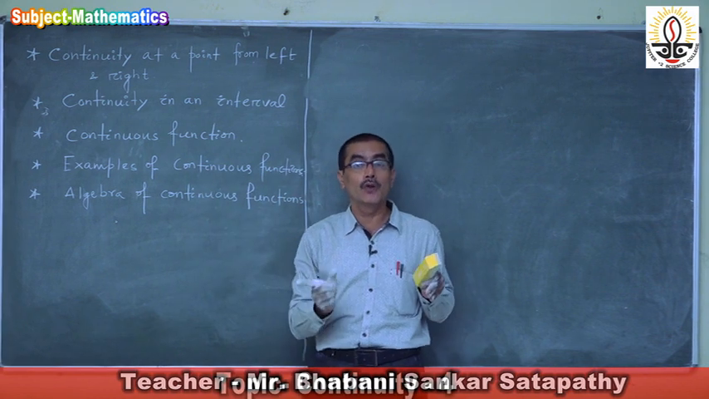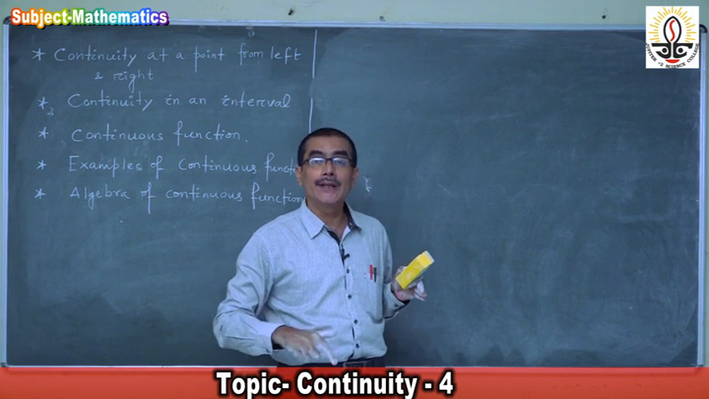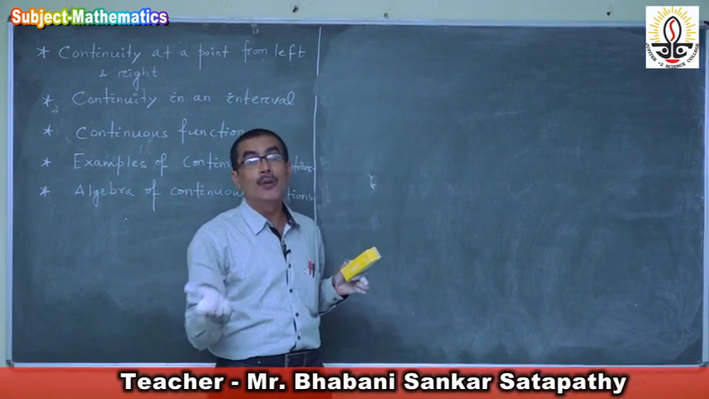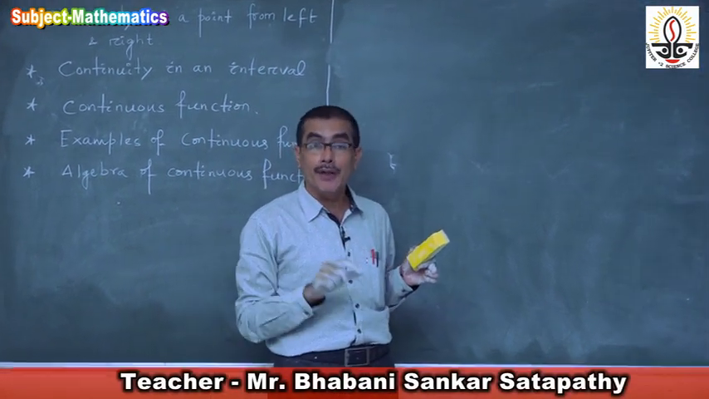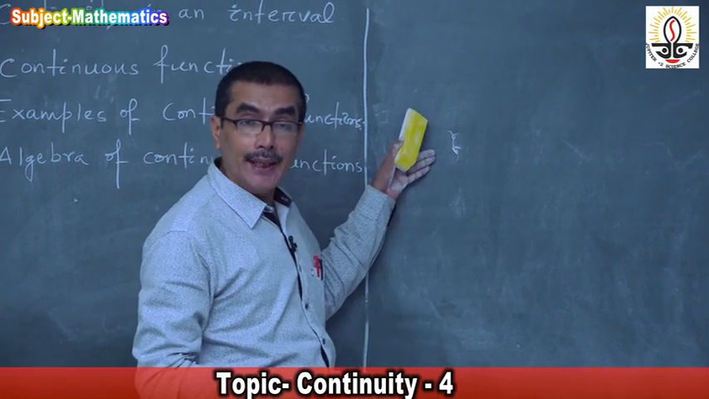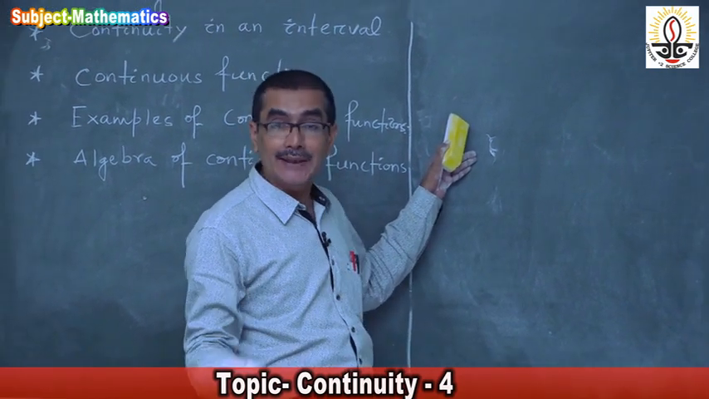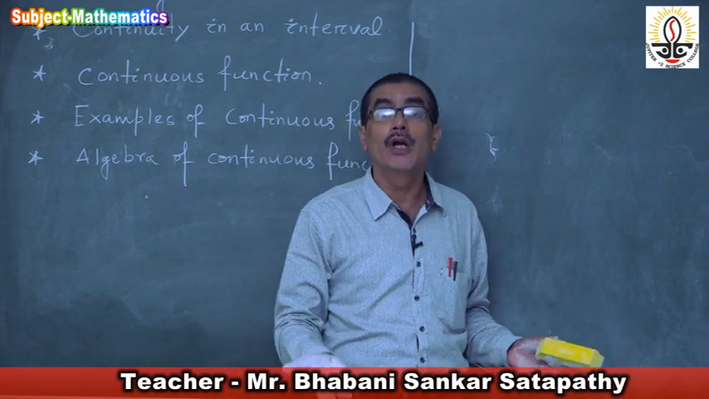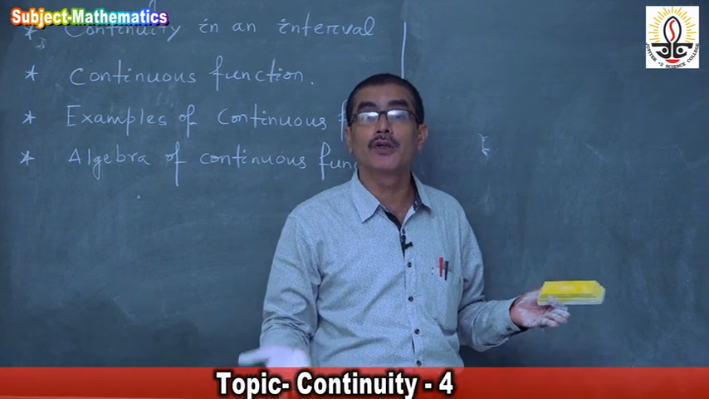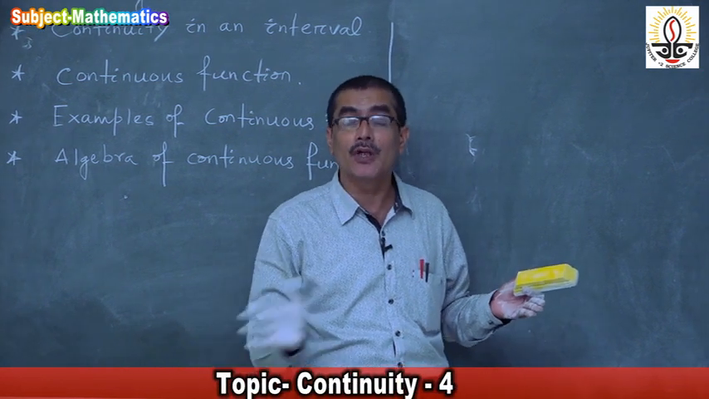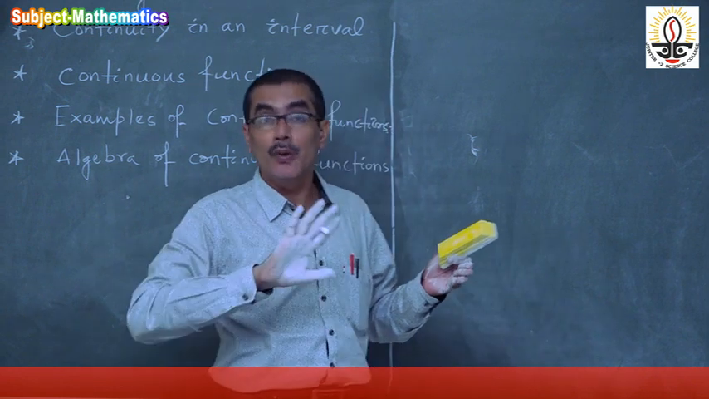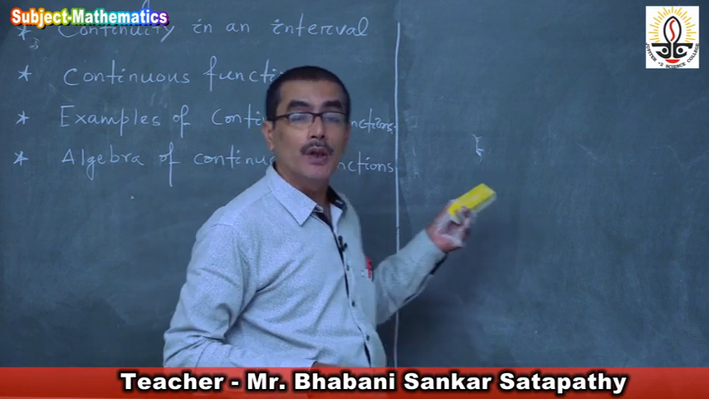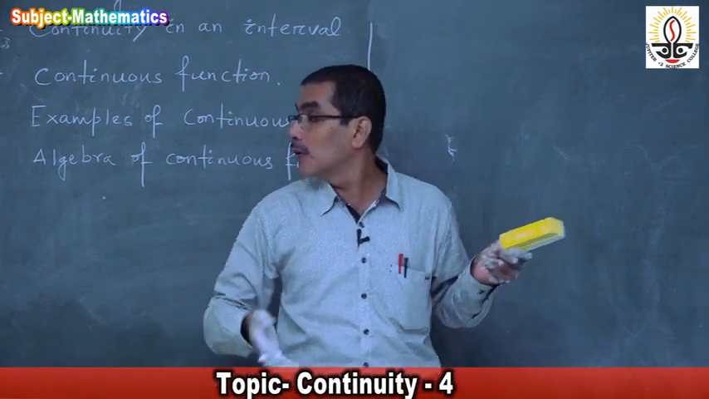For example, f of x equal to a constant value. Constant functions are continuous functions. Then we discussed that polynomial functions, the identity function, rational functions and the modulus function are continuous functions. Trigonometric functions, inverse trigonometric functions, logarithmic functions and exponential functions are all continuous functions. Then I gave you different algebras of continuous functions, right? Up to this we had discussed.